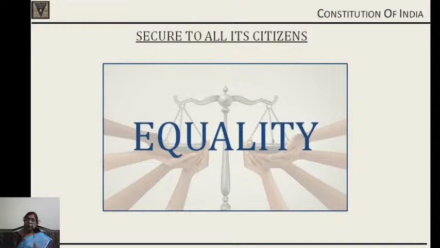So every person gets the opportunity to develop. Every person gets the opportunity to reach his potential. That is the way the Constitution has to be worked. That is the objective of the Constitution. So the scheme should be made in such a way that a person should be able to reach his topmost peak of development. So that is the objective behind equality of status and of opportunity, which we see in the further fundamental rights chapters and also in the directive principles and all the other provisions of the Constitution.